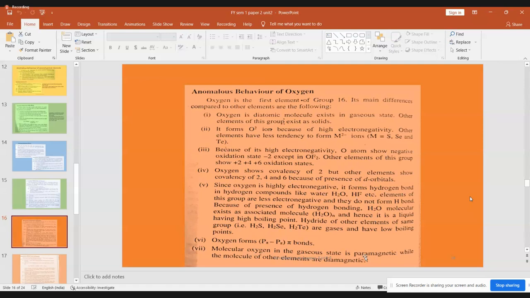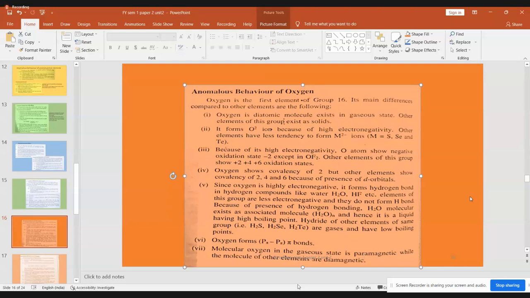This is what are the points, the special nature of oxygen, which is not exhibited by other elements in its same group. Even if they are present in the same group 16, they don't exhibit these properties. So our aim is to only read these points. The reasoning for the points forms a separate branch of chemistry, and that can be understood provided you do some extra background work for these things. Is it clear, students? Yes, miss. Okay. Yes, ma'am.